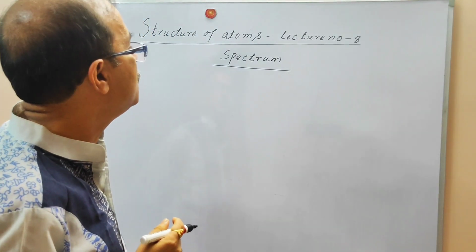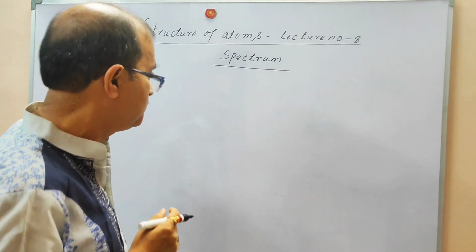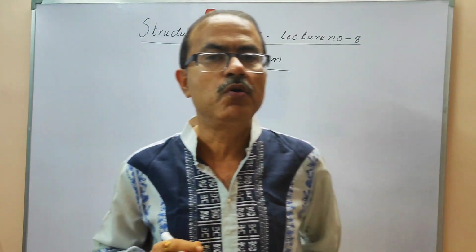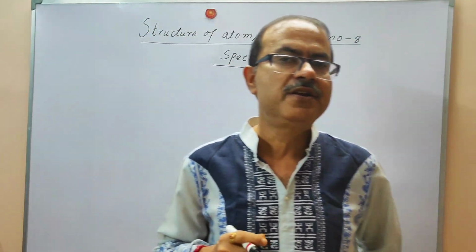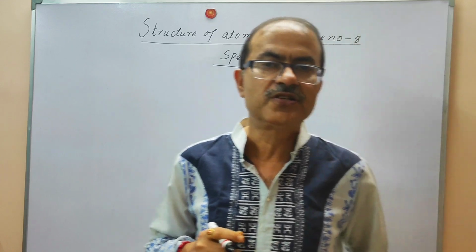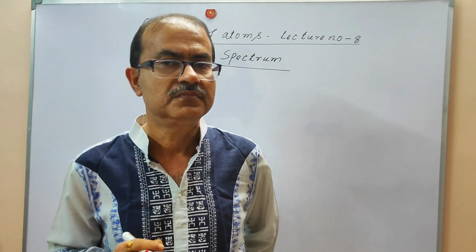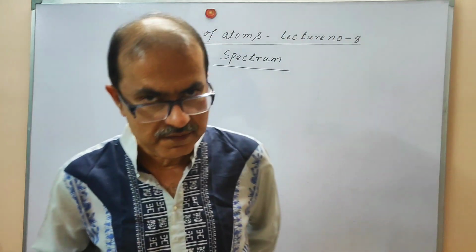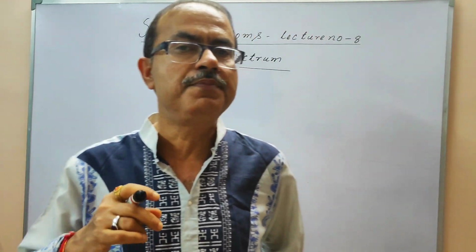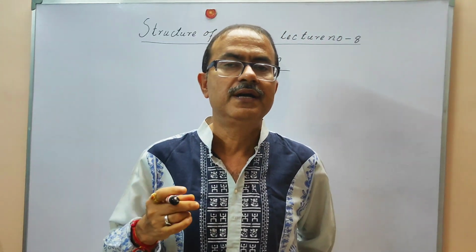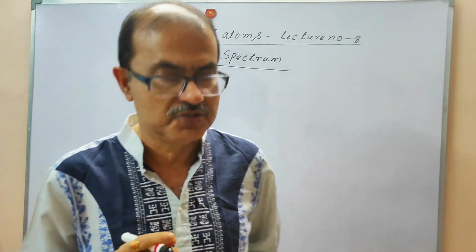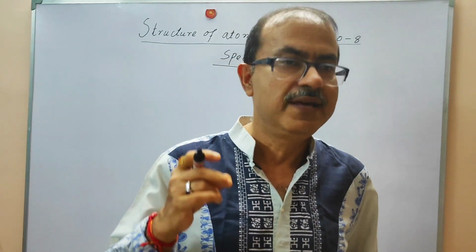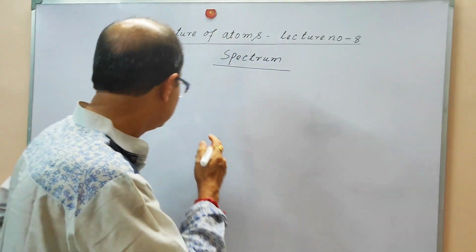In this lecture we are going to understand what spectrum is. Spectrum is basically a recording of the wavelength emitted by radiations from the source. It is a recording on the photographic plate. Suppose you have been told to write the definition of the spectrum, then you have to write something that expresses what it really is.